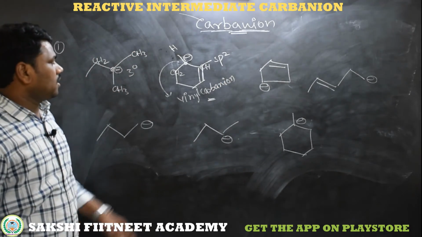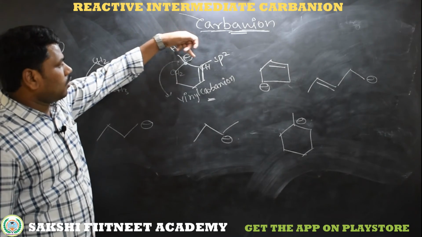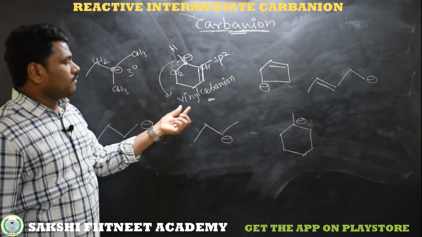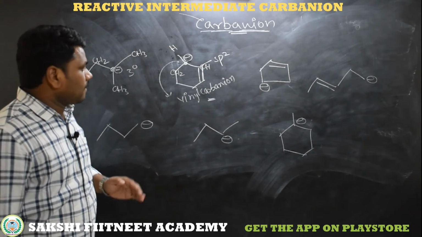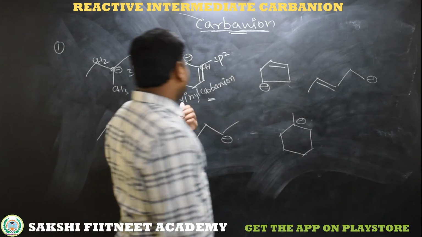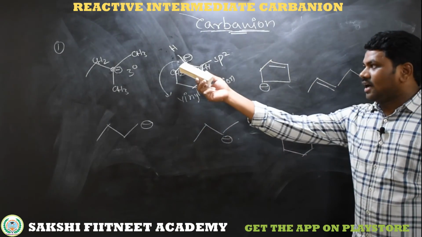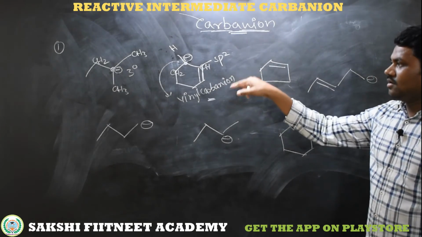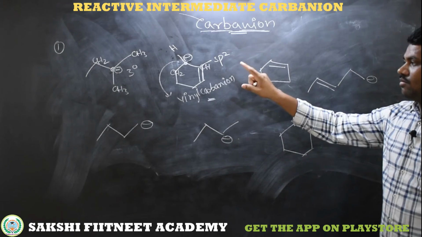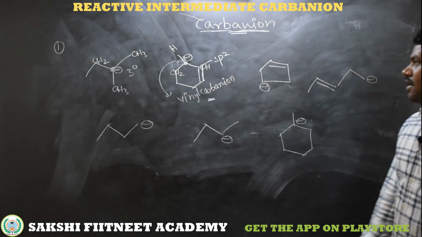Not only a carbanion, the element or group of elements directly bonded to an sp2 carbon is called a vinyl group, like vinyl chloride, vinyl bromide, vinyl nitrile. So here the carbanion is bonded to an sp2 carbon, called a vinyl carbanion, commonly by observing the whole molecule. But coming to the carbon itself, it is a secondary carbanion.